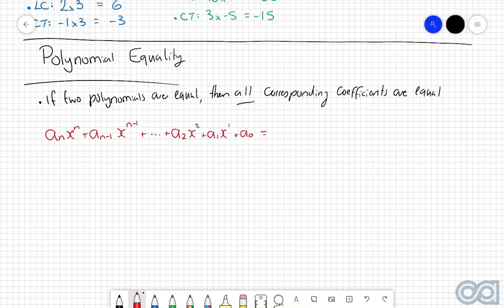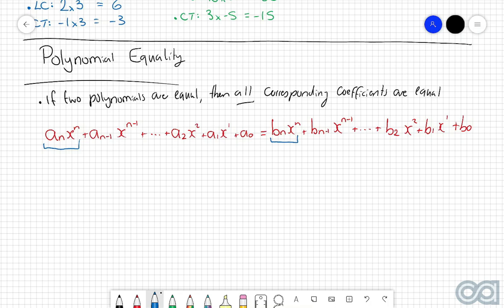And we're going to say that this is equal to another polynomial, which we'll define as b_n x to the power of n plus b_(n-1) x to the power of n-1, and so on. And because we're saying that these two polynomials are equal, then polynomial equality tells us that all the corresponding coefficients are equal. In other words, the coefficient of x to the power of n for this polynomial will be equal to the coefficient of x to the power of n for this polynomial.